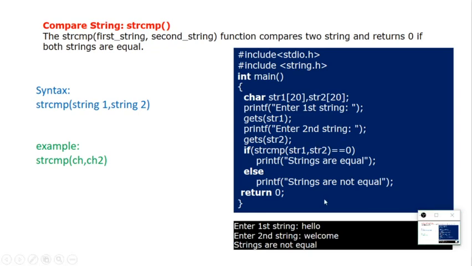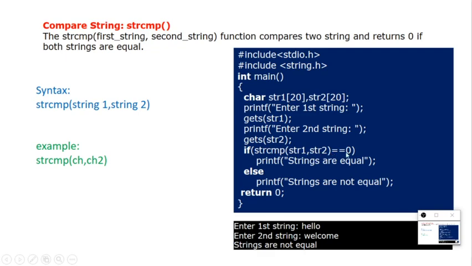Now what I have done is entered hello as the first string and welcome as the second string. So it will go for a string compare. It will compare string 1 and string 2, and now it will give a value other than 0. When they are equal, it gives 0, right? Other than 0 means you will get something like -1 or 1.